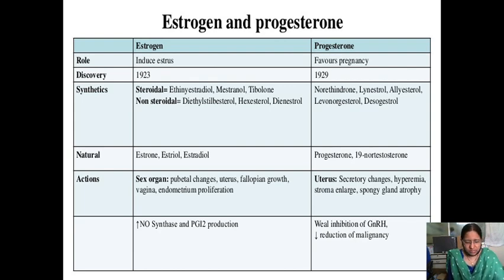Now coming to actions: pubertal changes, uterus, fallopian tube growth, vagina, endometrial proliferation, and also it causes an increase in the production of nitric oxide and also prostaglandin production. Whereas progesterone causes uterine secretory changes, then hyperemia, stroma enlargement, mucous gland atrophy. There is also weak inhibition of GnRH. Okay.